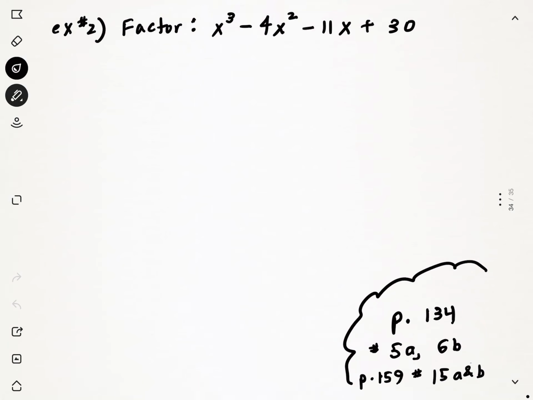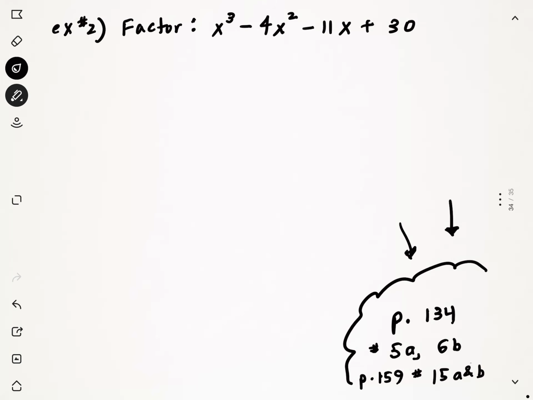Okay, so next up, we have a second example. You can try this on your own. You can pause the video, try this on your own if you wish. I'm going to go through it right now. And we also have 4 more questions from the textbook that you can work on your own time, which are some more degree 3 polynomials. And this is going to be what you want to spend most of your time with.